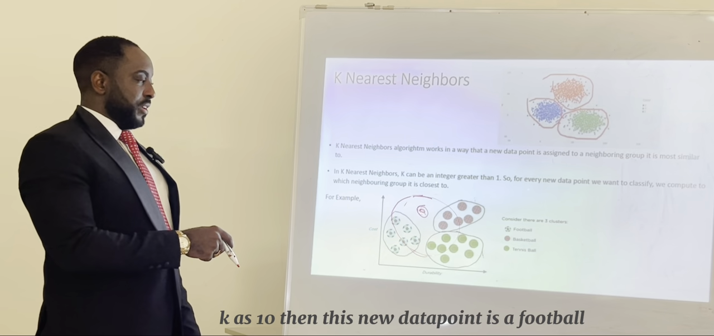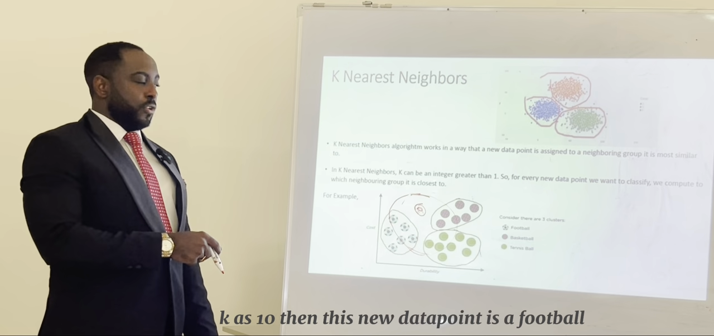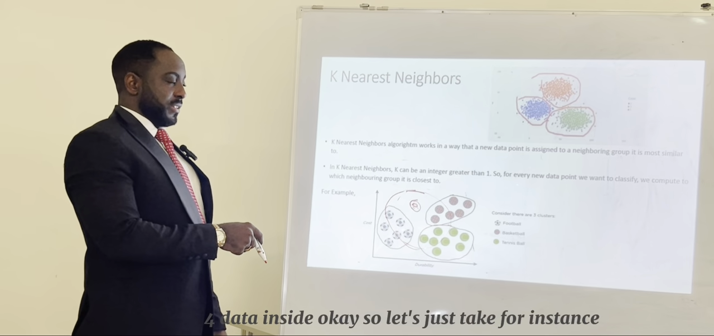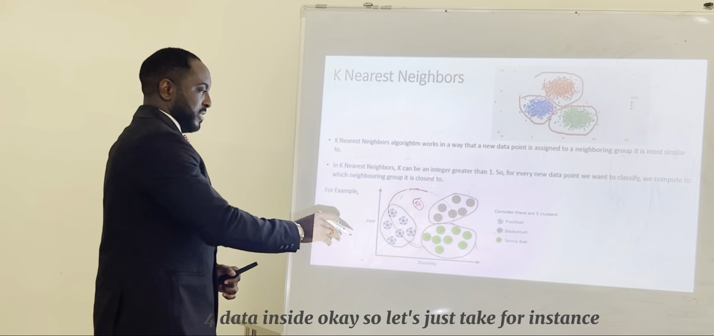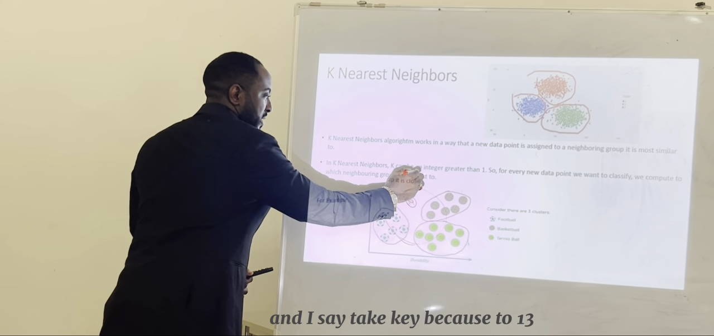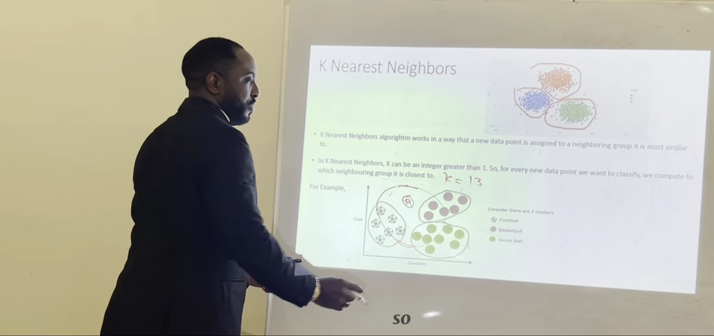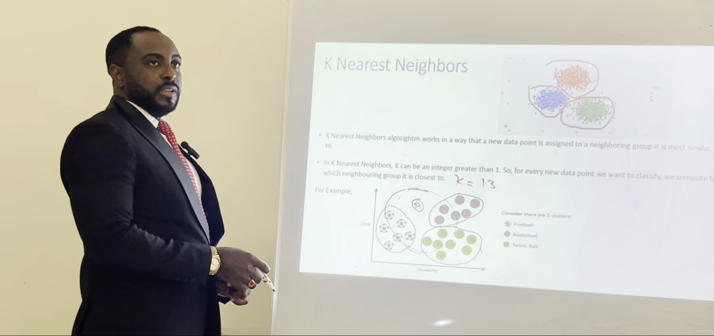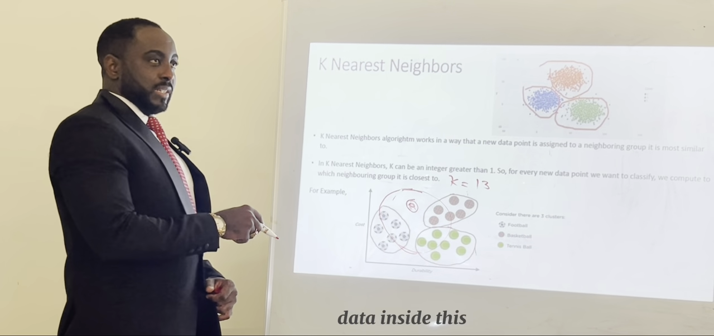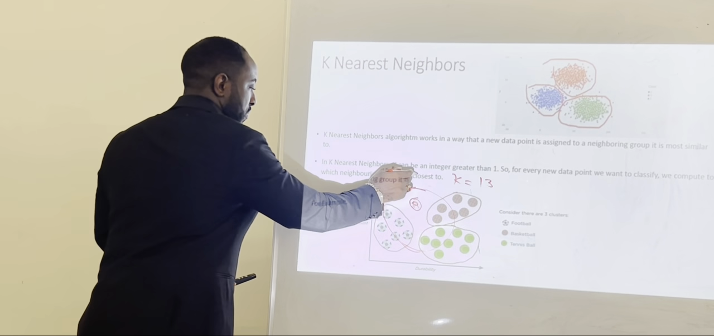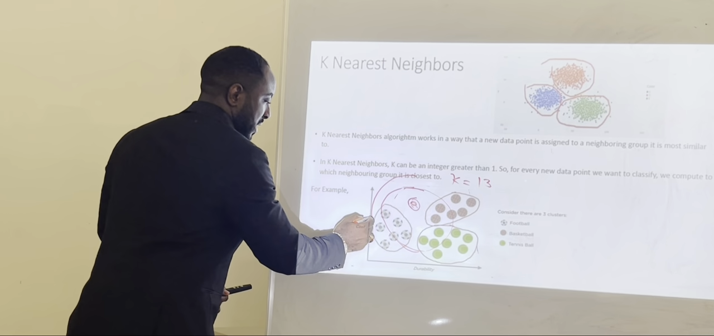Then this new data point is a football because football has four data inside. Okay. So let's just take for instance, I measure a circular motion and I say take K equals to 13. So I want to have 13 data inside this circular motion. Okay. So let's just assume I have 13 now.